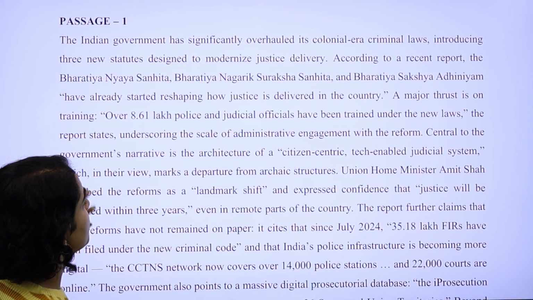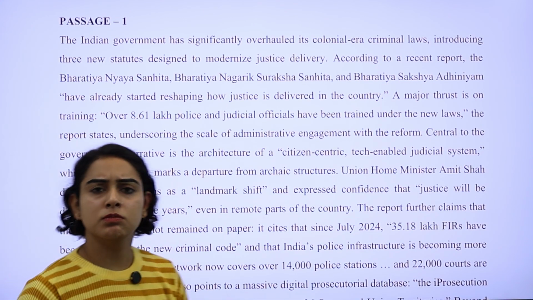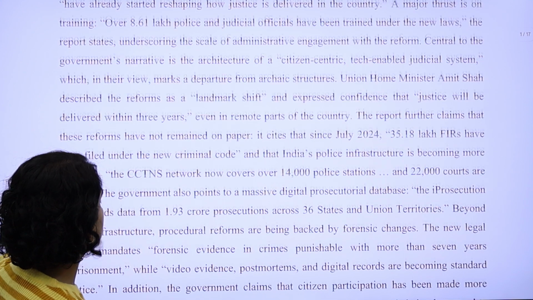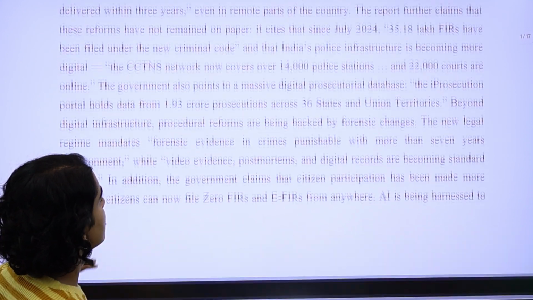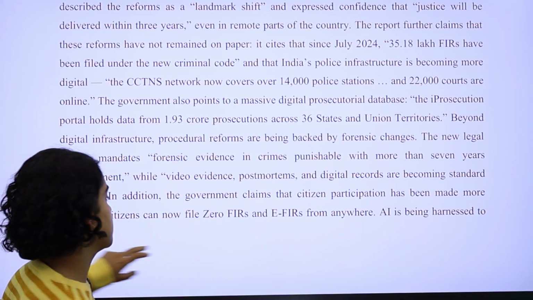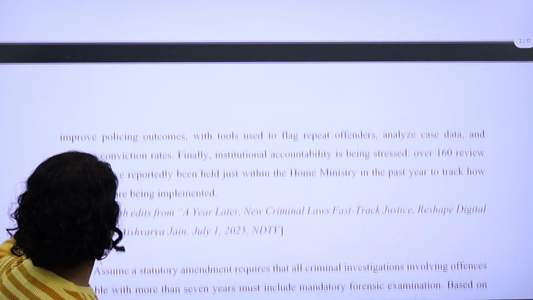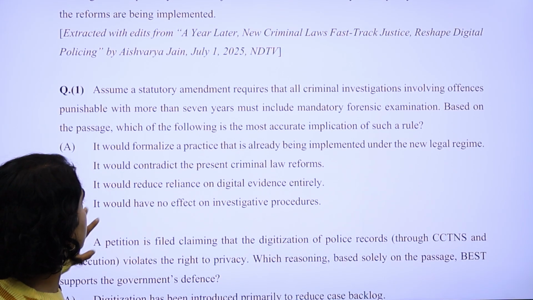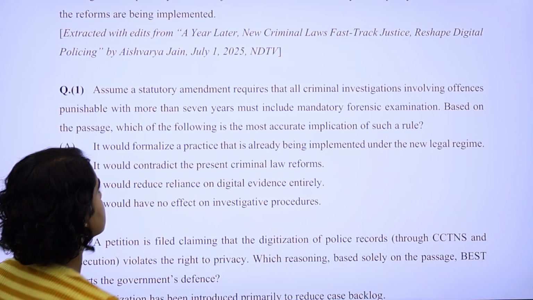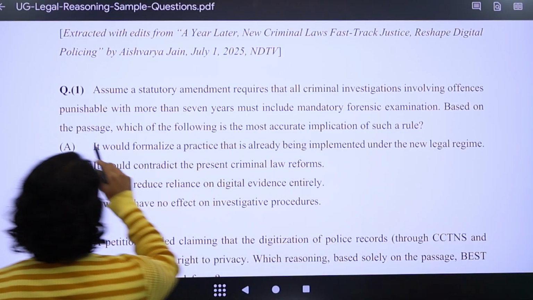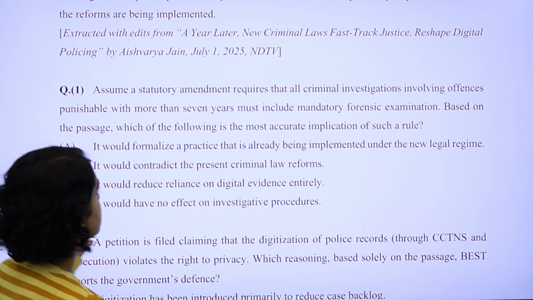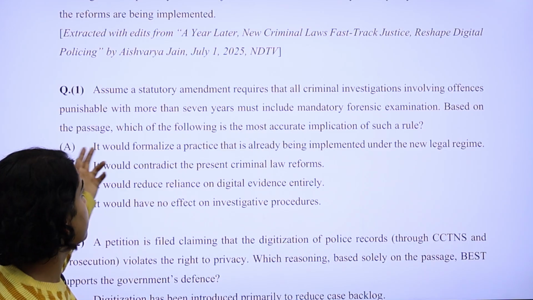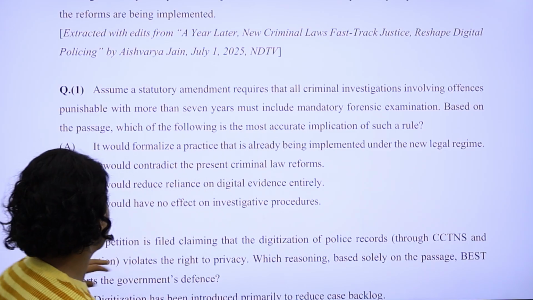The first passage was around the new criminal laws. One year of these laws has been completed, so the passage was based on discussing how this one year has been. Now if we go to the questions and just read the questions only, the question says, based on the passage, which of the following is most accurate? You have to read the passage and then you can answer this question.